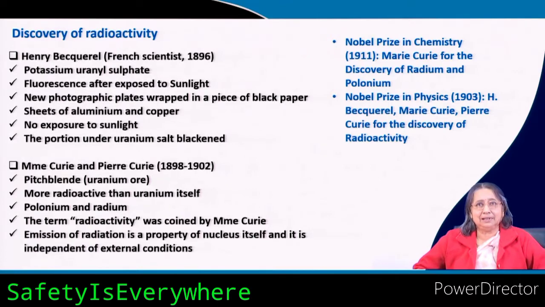Then she noticed that article, and he was thinking of starting his research in a very new and very challenging topic. When he saw this, he was very interested in doing research in that area. Then this practical problem was taken up by Madame Curie in France, and her husband Pierre Curie.